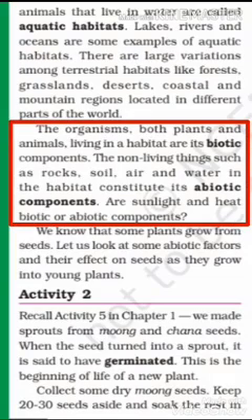Living things like plants and animals are called the biotic components of a habitat. But other than that, we have some non-biotic or abiotic components like rock, soil, air, heat, water, temperature. All these are called abiotic components of a habitat.